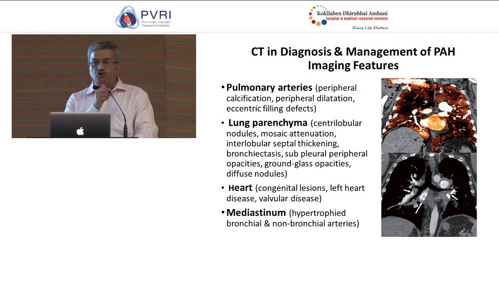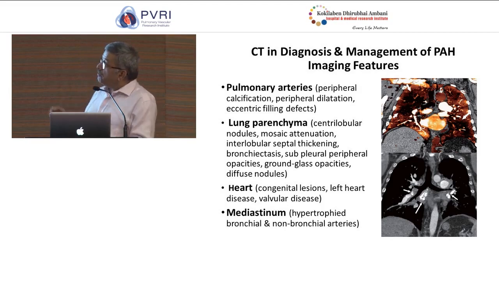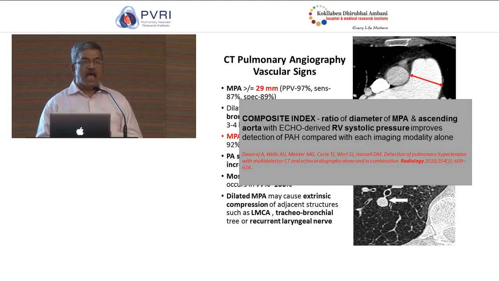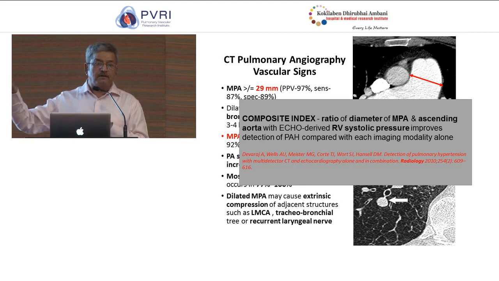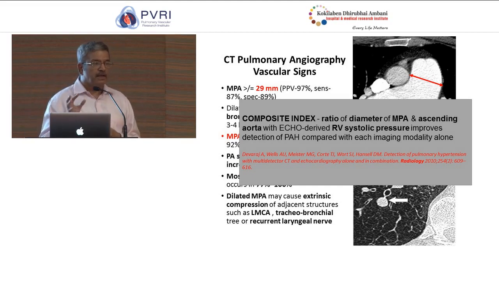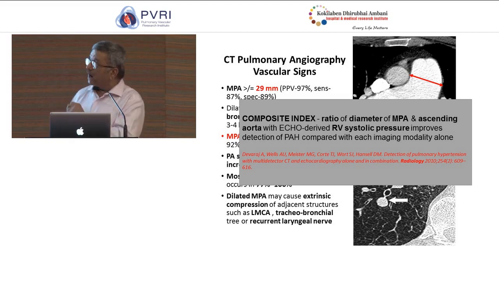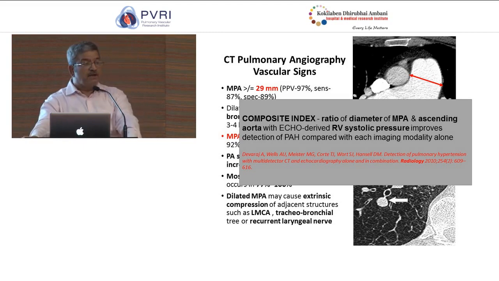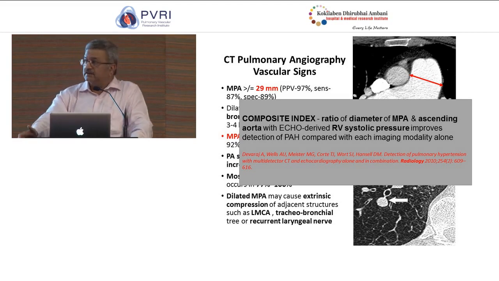So in terms of CT, how do we diagnose PAH? The usual understanding is that in an axial section, most of you do echocardiography, so you would understand this, the ascending aorta and the main pulmonary artery are lying close to each other. Normally, the ascending aorta is bigger than the main pulmonary artery. When the reversal happens, it usually is associated with PAH. This is a rough, not very accurate marker. However, if the main pulmonary artery standalone is 29 millimeters or above, it is a reasonably secure marker of the presence of PAH in this setting.